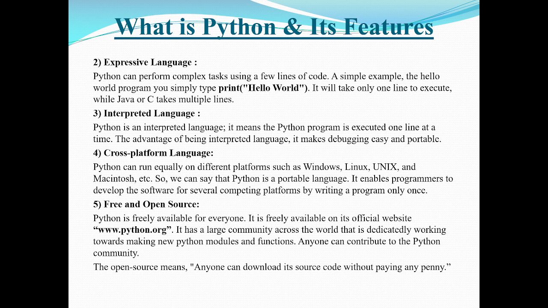Along with this, a large community across the world also dedicates their work, and new Python modules and functions are contributed to this website freely. And why we are calling it open source? Anyone can download its source code without paying any penny.